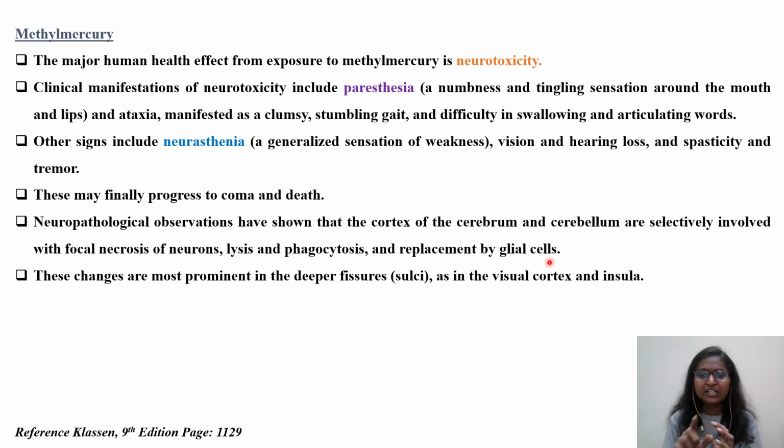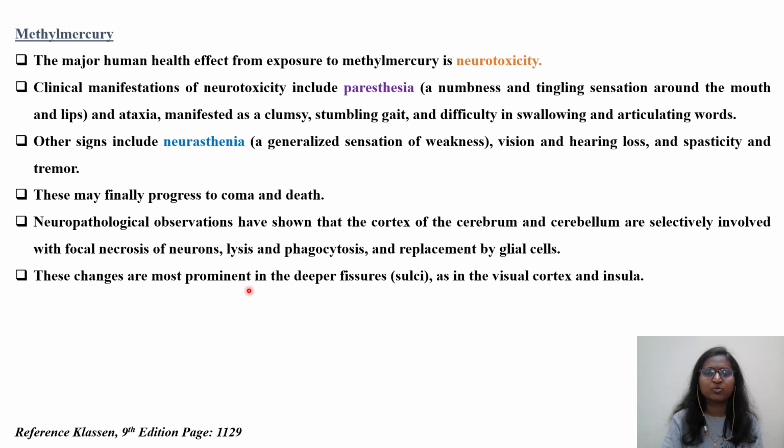And there were also initial monkey trials and dog trials, where the scientists exposed the brain and performed histopathology. Then they found that particular regions, what regions? The cortex of the cerebrum and cerebellum, with focal necrosis of the neuron. So neuronal death, necrosis is happening, along with lysis and phagocytosis and replacement by glial cells. Glial cells are responsible for the transmission of information or continuity. So those glial cells are affected, those cells are being destroyed by exposure to methyl mercury. These are the hallmarks to identify the CNS toxicity caused by methyl mercury.